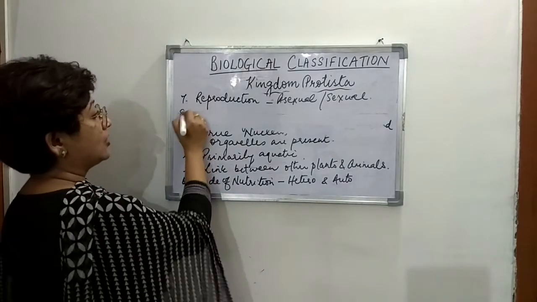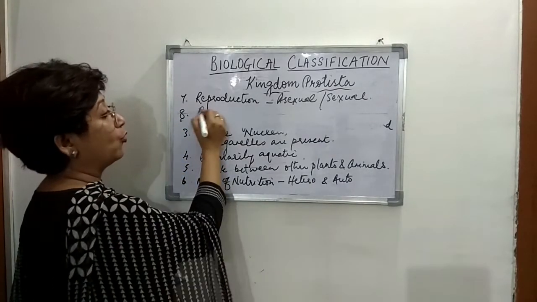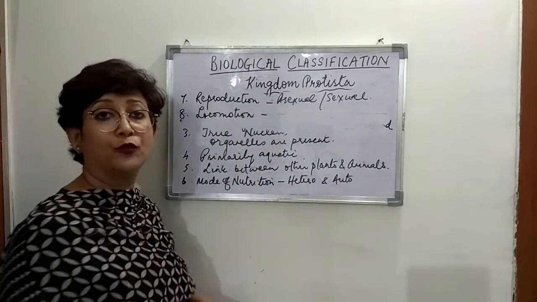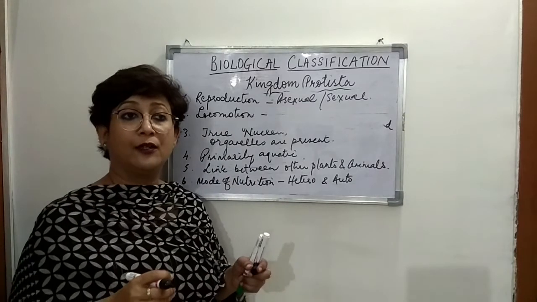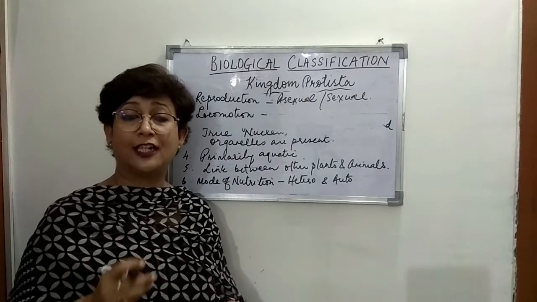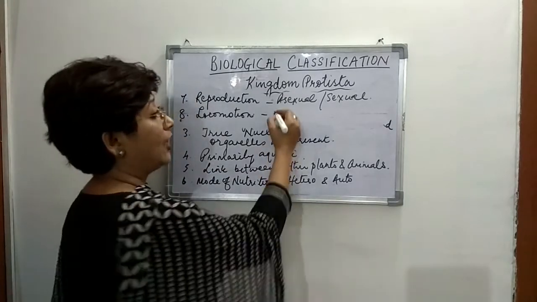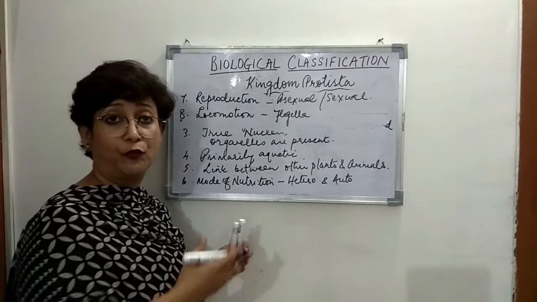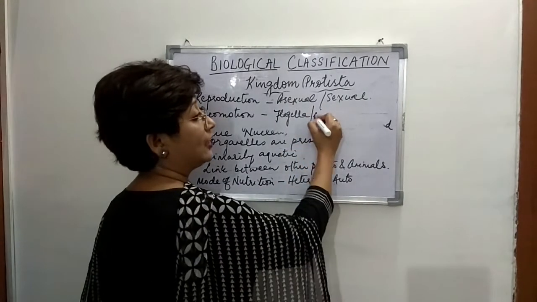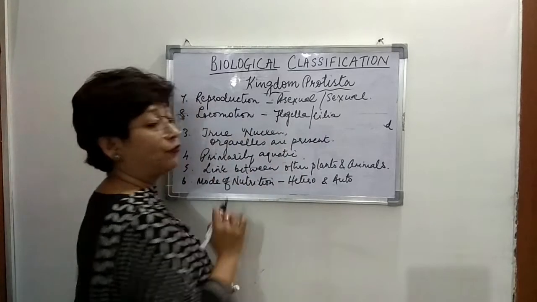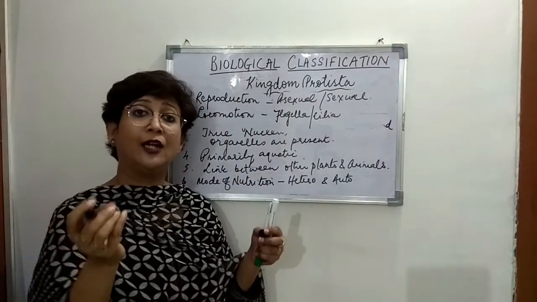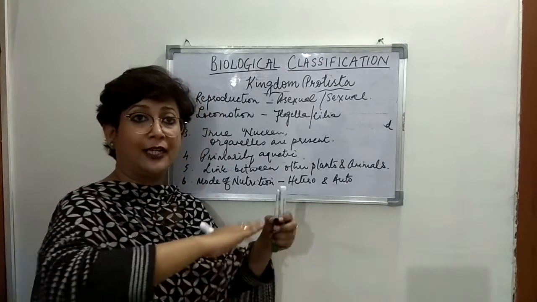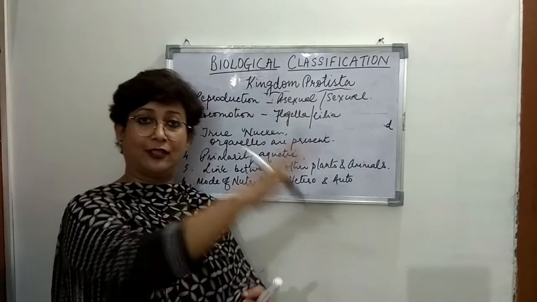Now, the last characteristic that we will discuss is the locomotion. Locomotion means how do they move, right? So, when we study in detail, we will see that there are some organisms which have flagella as their mode of locomotion. Some have cilia. If you remember, we talked about flagella. Flagella is a whip-like structure, right? And it helps in the movement of organism in water. It gives a whip-lash movement like this, right?